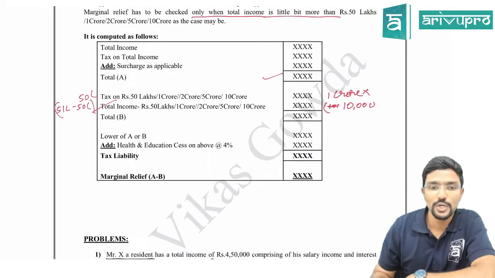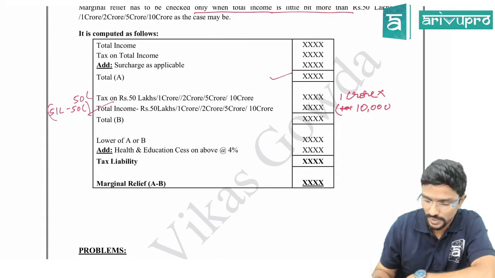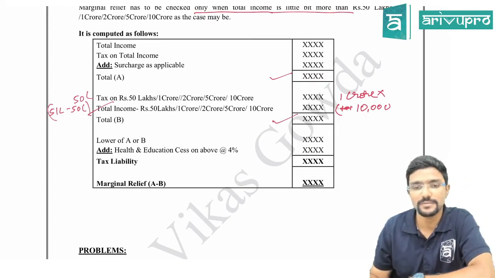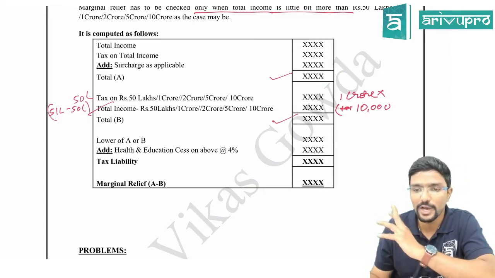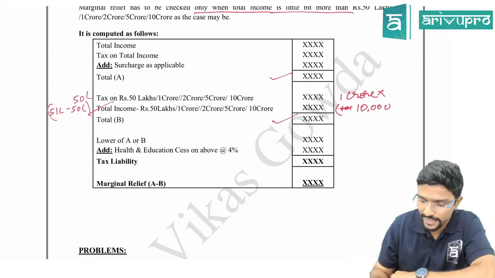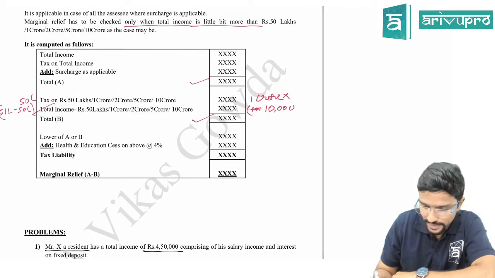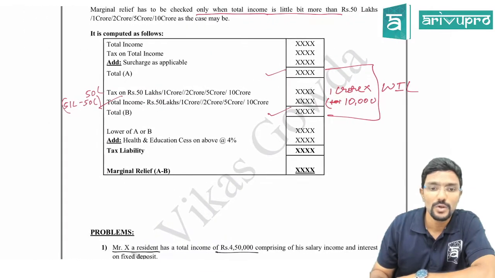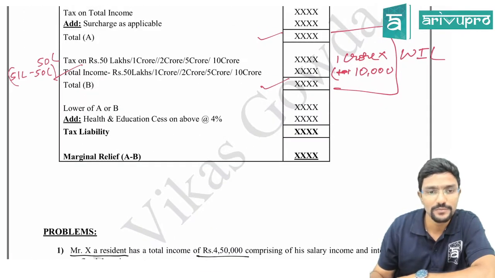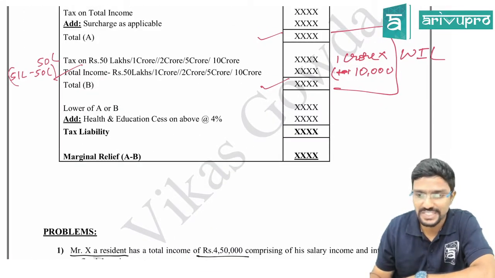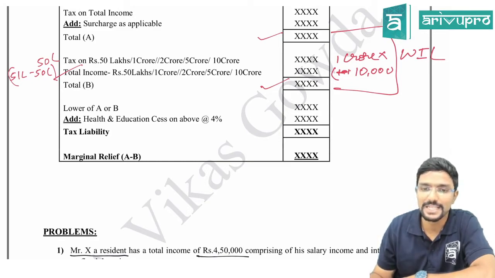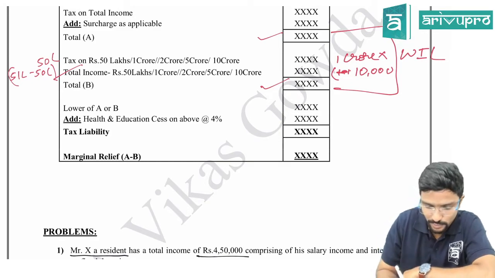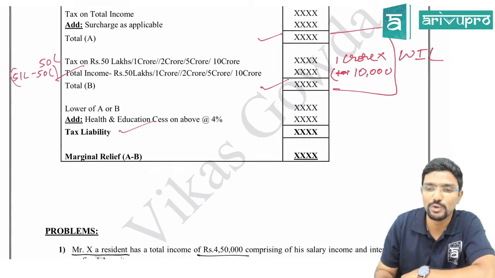Next, you will get the total figure. So now I have got one more tax figure. Then the lower of A or B we have to take. So compare A and B. Whichever is lower you have to take. Then add health and education cess at 4% on that. Tax liability will be the final figure. This is what you will pay to the government.